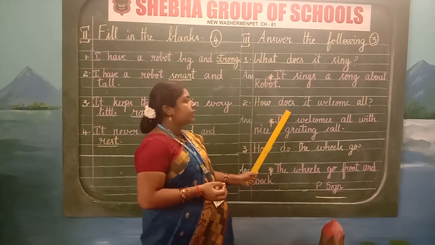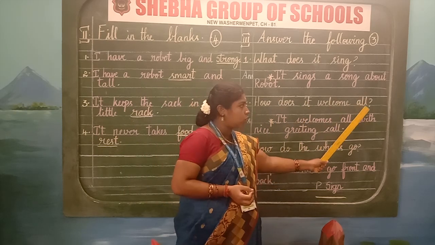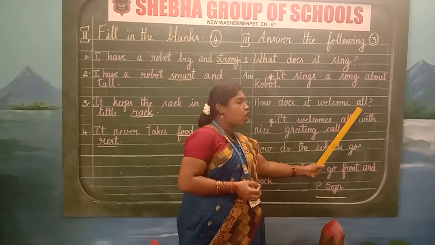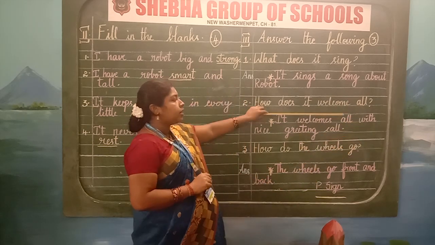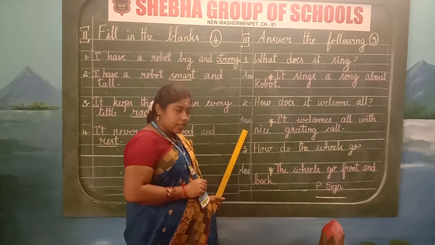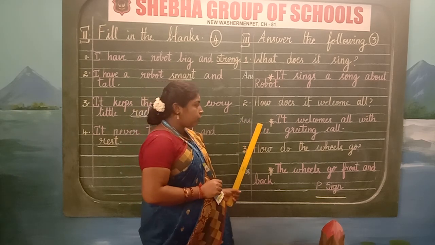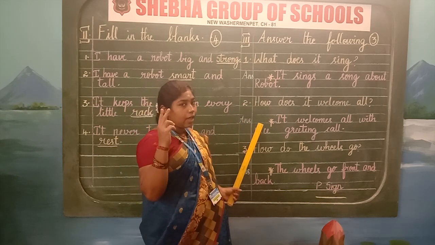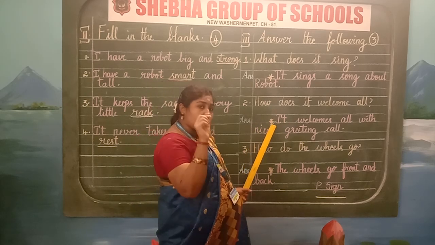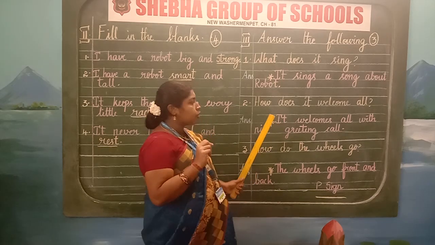How does it welcome all? Question mark. How does it welcome all? Question mark. After writing the question, leave one line, children. Write the answer in the margin. I think you remember what we have to do now. We have to give 2 finger gap. With your pencil, draw a small star to represent your answer.